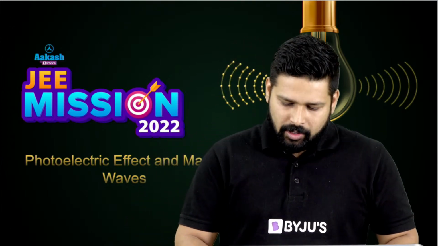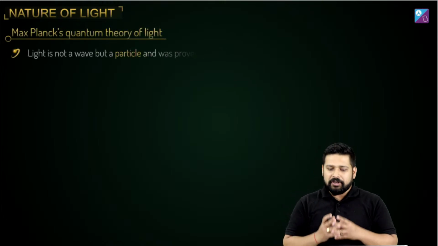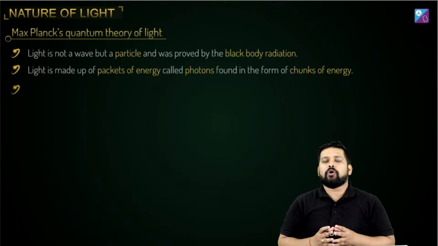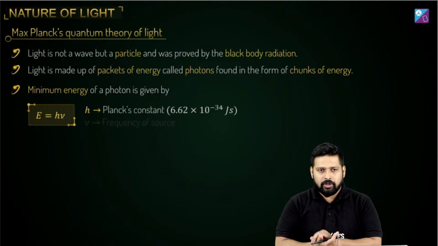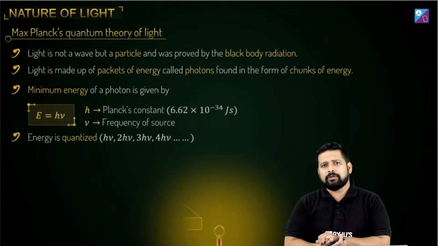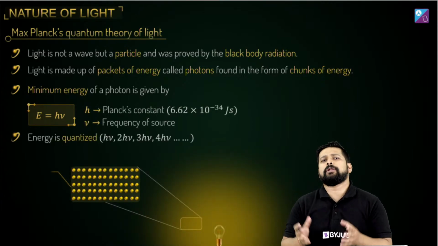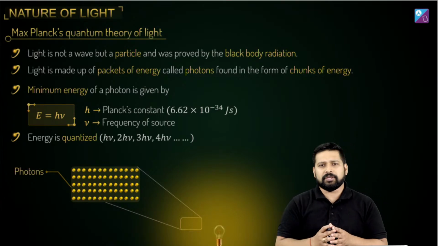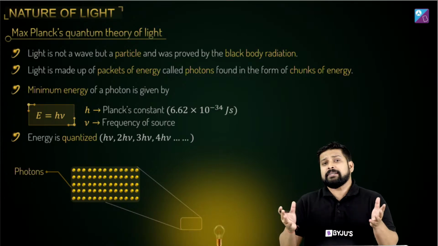So you know that there was a big tussle in understanding the nature of light. When we started out, the first theory we got was from Sir Isaac Newton, and he told that light is a particle.